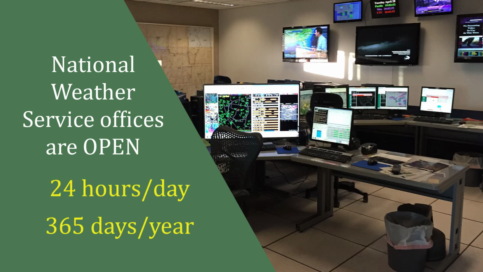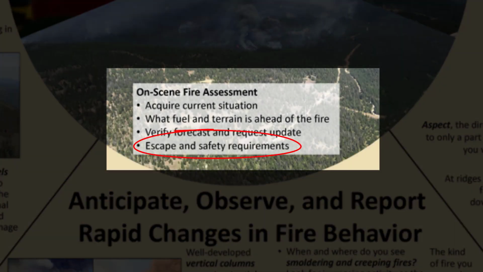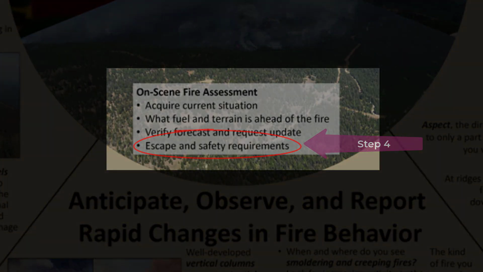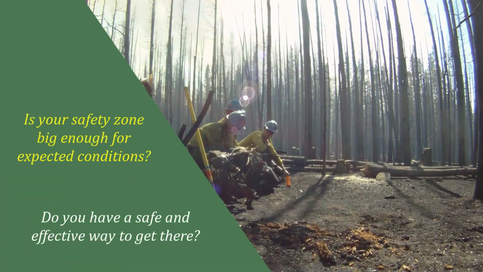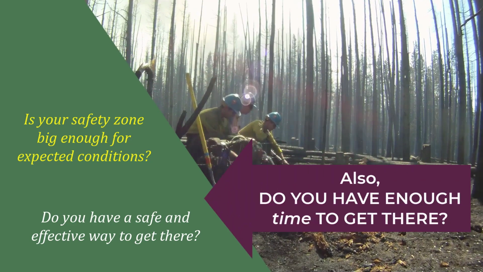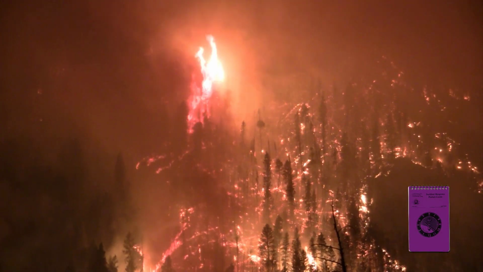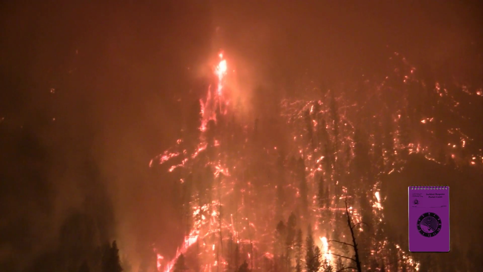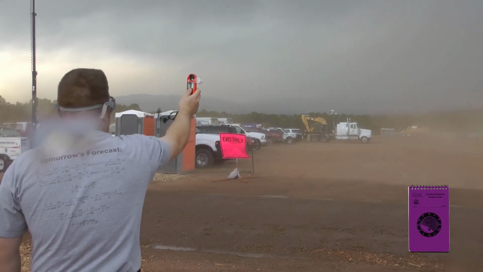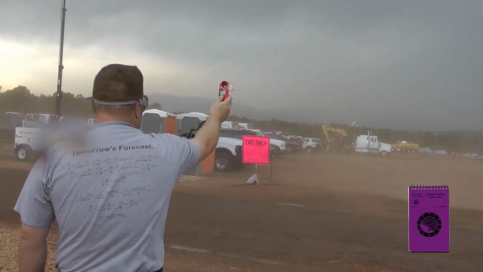Based on the current and anticipated fire behavior, what are your escape routes and safety zone requirements? Is your safety zone big enough for expected conditions? And do you have a safe and effective way to get there? Look for clues that the fire behavior may become more extreme. Observable signals, such as increased torching and spotting from wind changes, and greater flame lengths from fuel type changes, are all clues that a big change is coming.